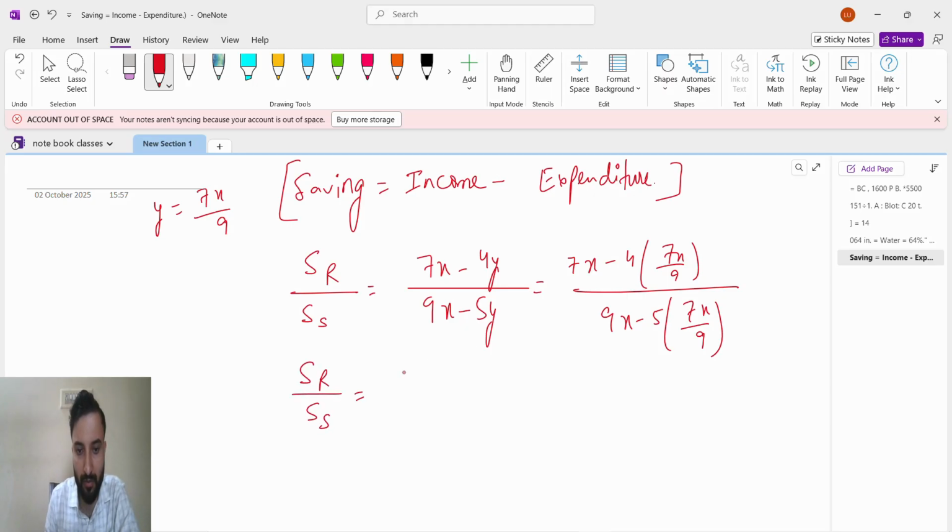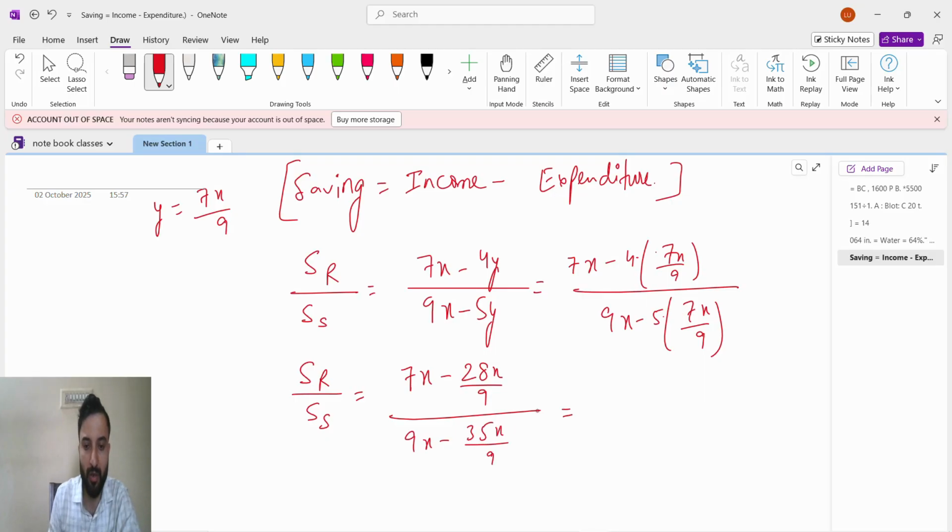So when you do this, it will become 7x minus, numerator will multiply with numerator, 7 fours are 28x by 9, whole divided by 9x minus, numerator multiplied with numerator, 7 fives are 35x by 9. Now we know how to do this.